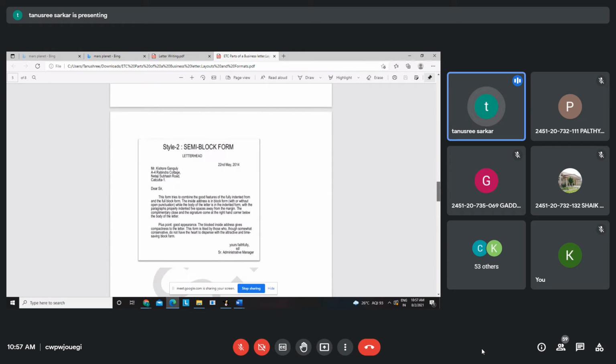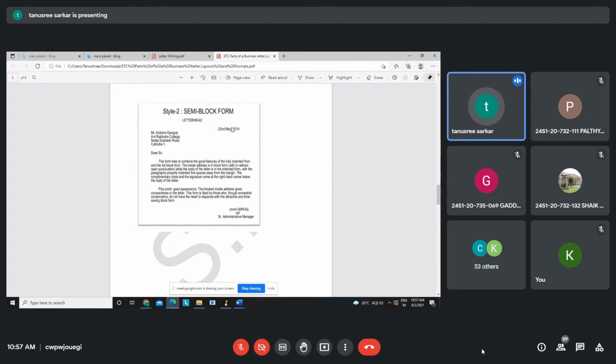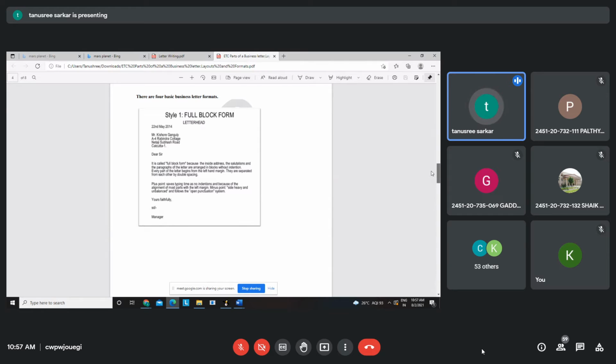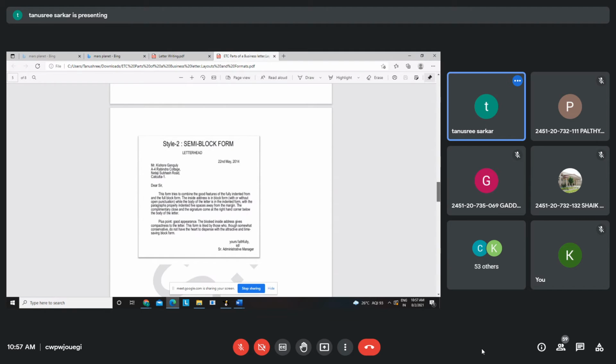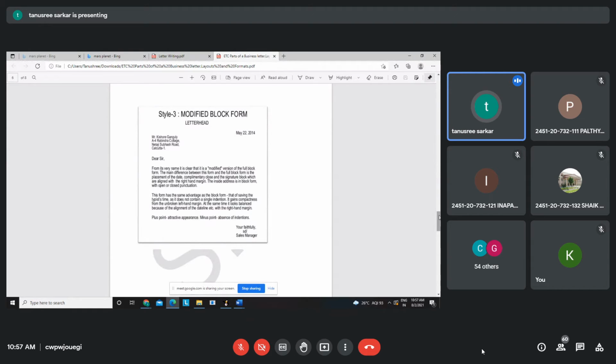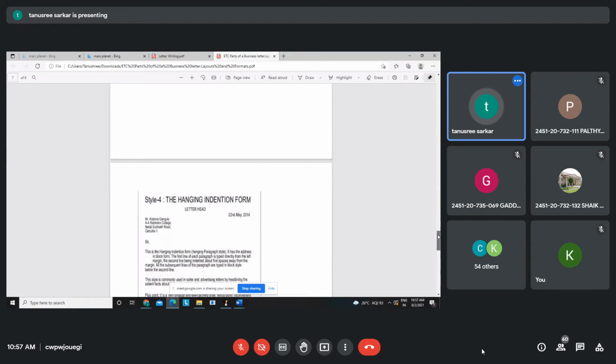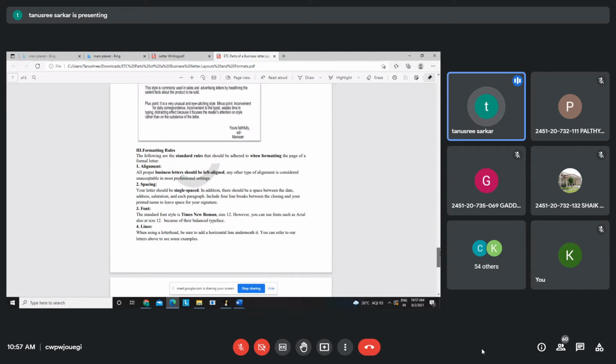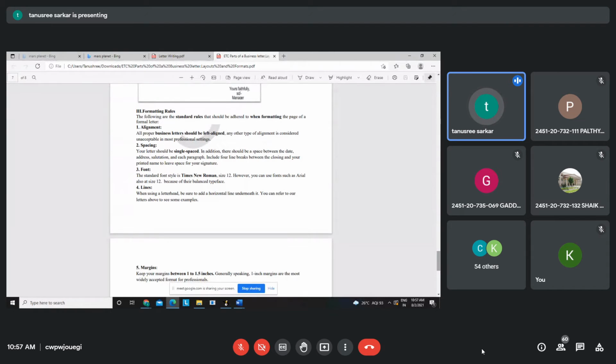Then you have semi-block form, because you can see, semi means the date is this side and the complimentary clause is this side, other things are that side, and a little bit of spacing and all those things are there. Not everything is starting from the left hand side. But for your course, don't bother about the different types of formats. Just follow this format, okay? You can have a look at the different forms over there. But always follow the full block form. Again and again, I'm telling you, follow the full block form for formal letter writing.